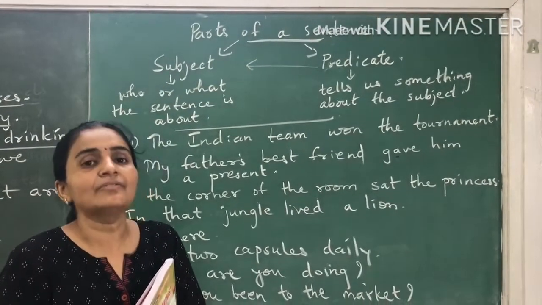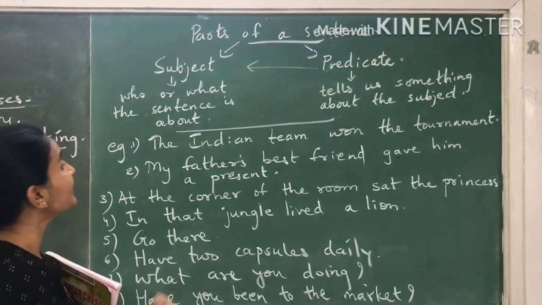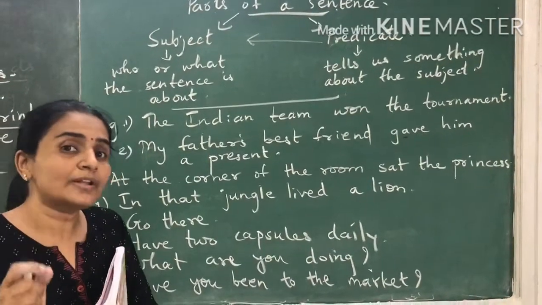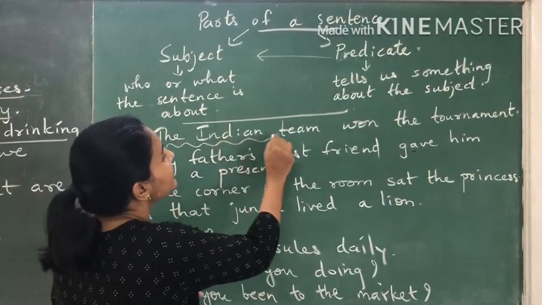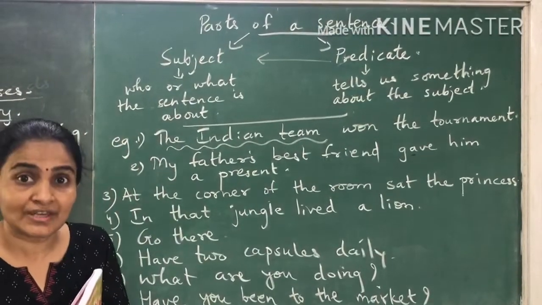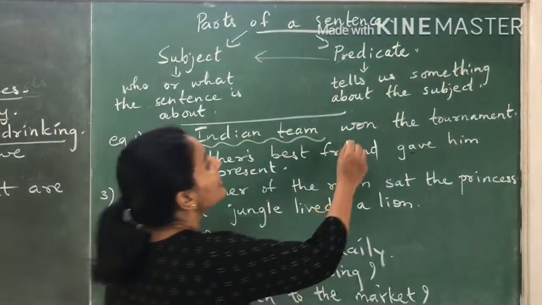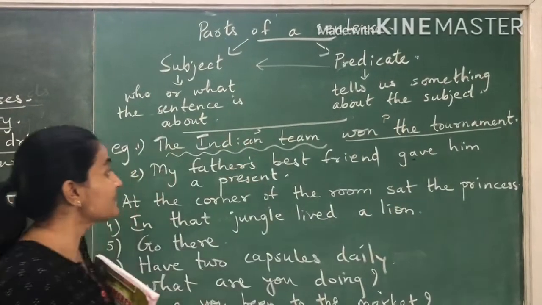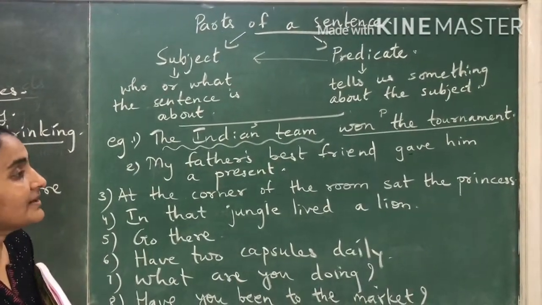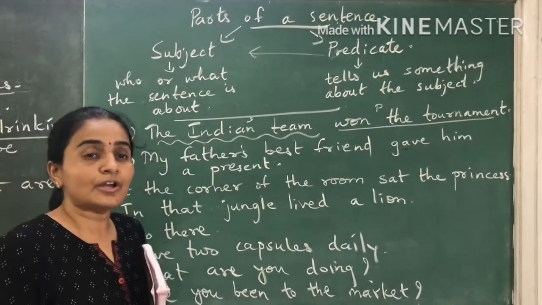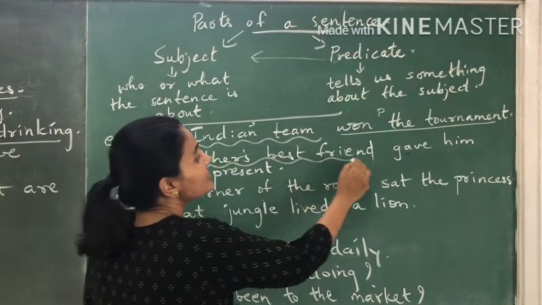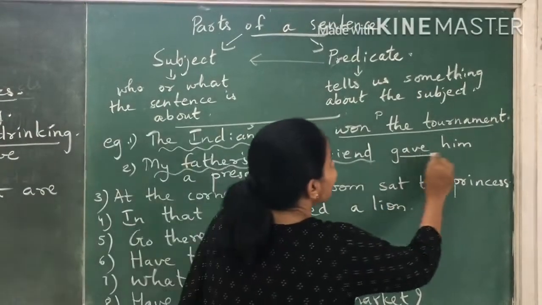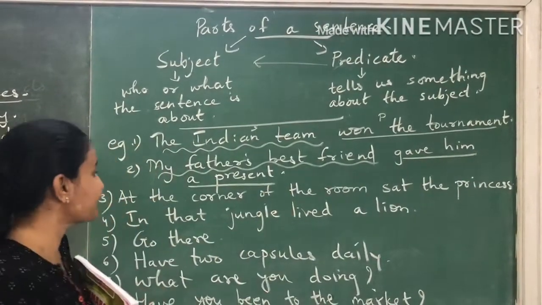Now some of the examples I have written over here on the board to make the work clear. "The Indian team won the tournament." Now over here, in this sentence, what are they talking about? They are talking about the Indian team. So this is the subject. What is the predicate? Won the tournament. Next, "my father's best friend gave him a present." Over here, what are we talking about in this sentence? My father's best friend. So my father's best friend is the subject. Gave him a present is the predicate.